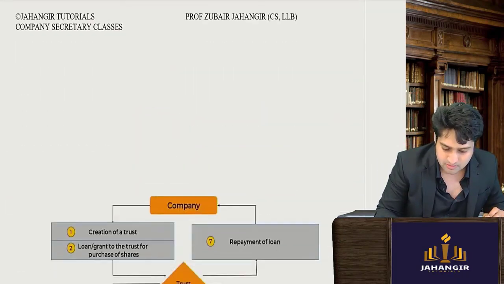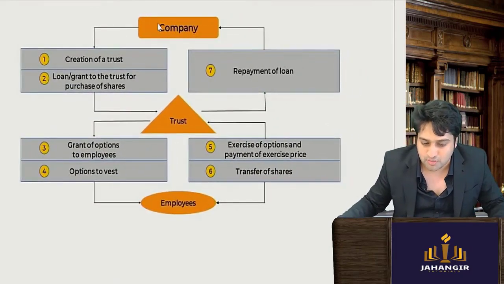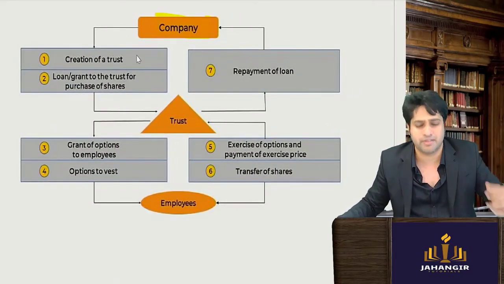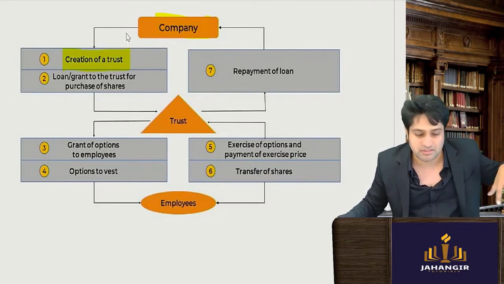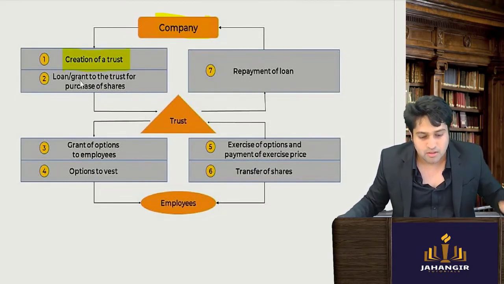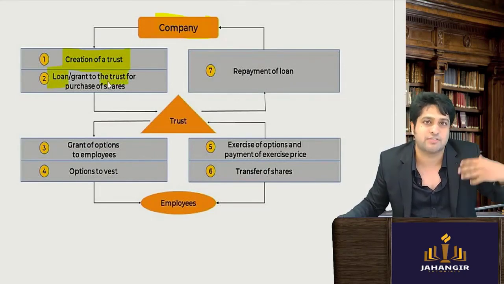Next, let's look at this. How does it work? Okay, the trust route. The company is there. Companies nowadays prefer to set up a trust. The trust is set up to manage this scheme. The loan is given to the trust so that they can go and buy the shares from the open market.